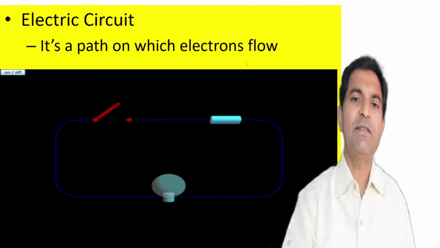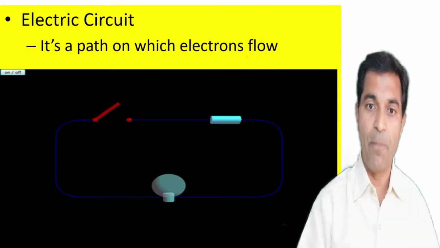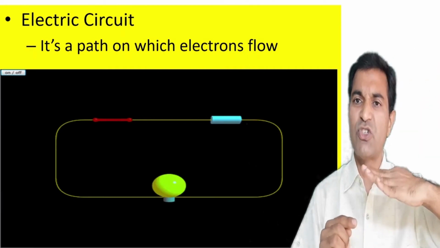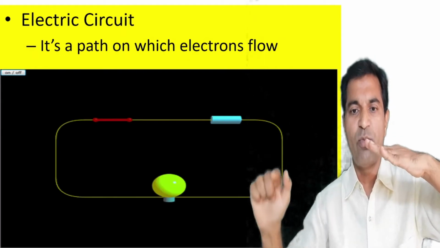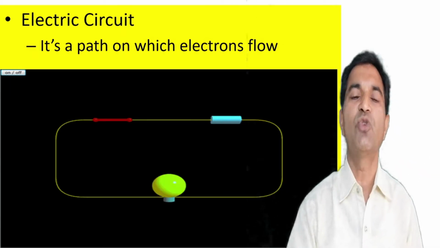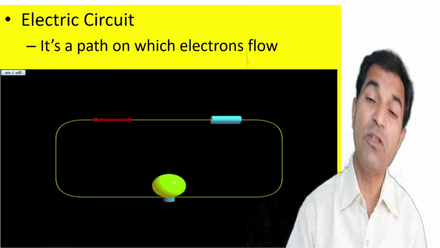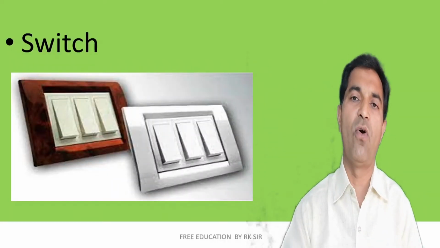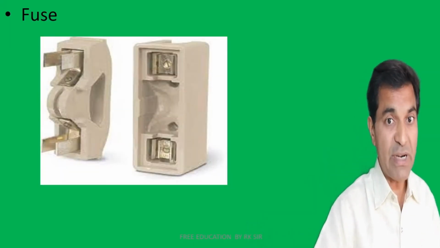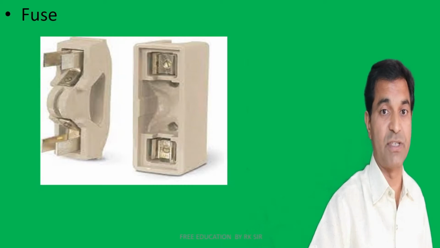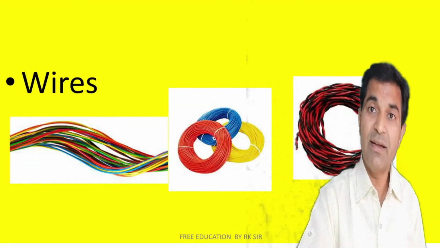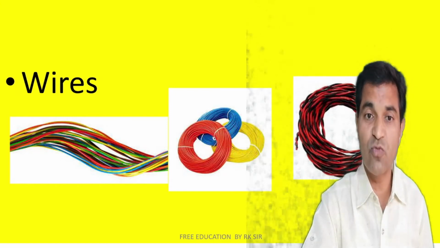An electric circuit is a path on which electrons flow, right? In this case you can see that when the switch closes, electrons start to flow from the battery, light up the lamp, then reach the battery again. So an electric circuit is nothing but a closed path in which electrons flow. These are the different elements: switch; fuse, a protective device which should definitely be used; MCB, which means miniature circuit breaker; and wires, the conductors on which electrons flow.